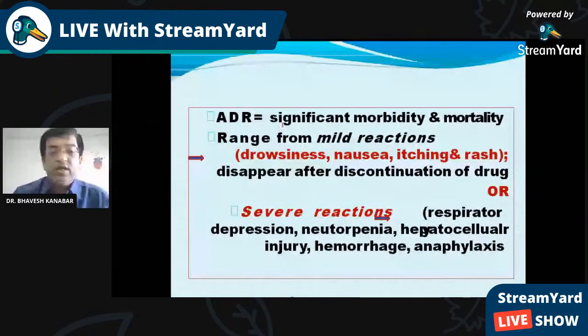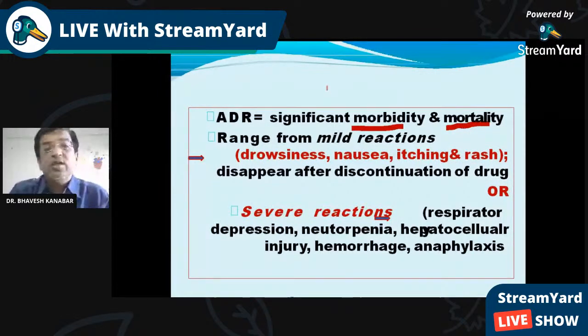Adverse drug reaction may lead to significant morbidity and mortality. Because of the adverse drug reaction, there can be morbidity. Morbidity means a diseased condition; the patient is ill. Many times, whenever we are treating a patient, the disease may be relieved because of the drug, but because of the drug there can also be an adverse drug reaction and the patient may experience morbidity. And there can be mortality also.